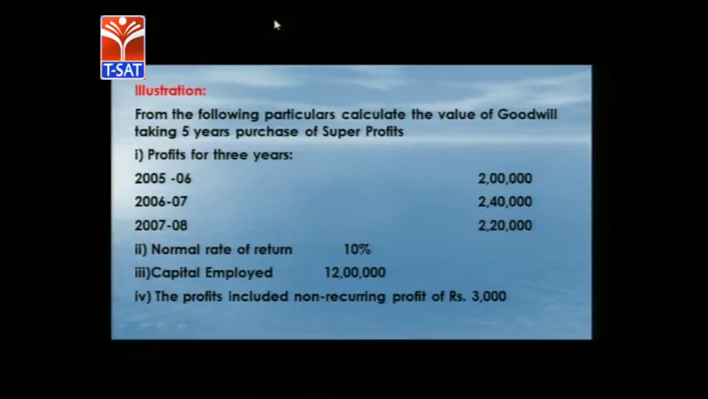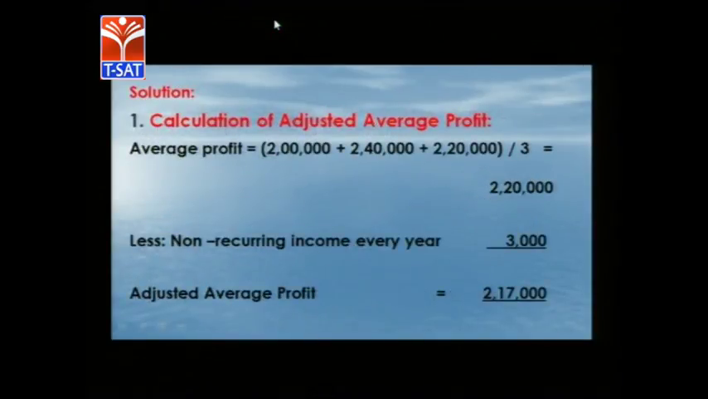Now we will see one illustration of how goodwill can be calculated under the super profits method. Example: from the following particulars, calculate the value of goodwill taking 5 years purchase of super profits. In 2005-6 the profit is 2 lakh rupees, 2006-7 2 lakh 40,000, 2007-8 2 lakh 20,000. The normal rate of return is given as 10%. Capital employed is 12 lakhs. The profits include non-recurring profits of 3,000 rupees, which is to be adjusted while calculating average profit. So this is the problem. Now we will see the solution.